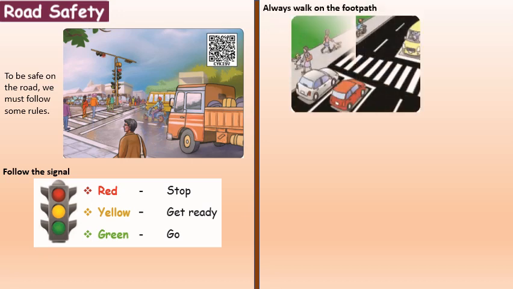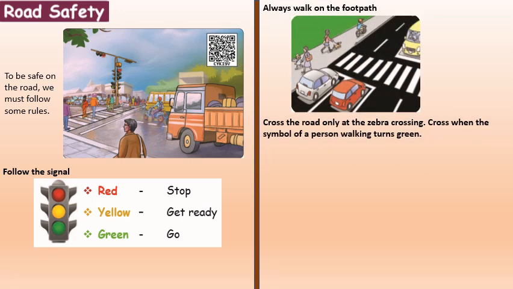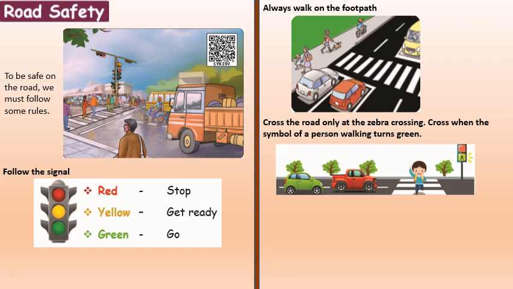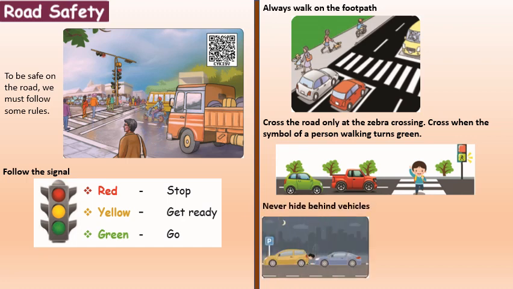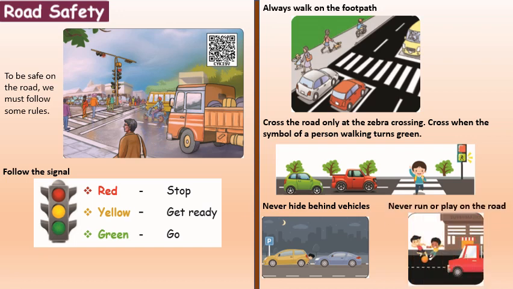Always walk on the footpath. Cross the road only at the zebra crossing. Cross when the symbol of a person walking turns green. Never hide behind vehicles. Never run or play on the road.